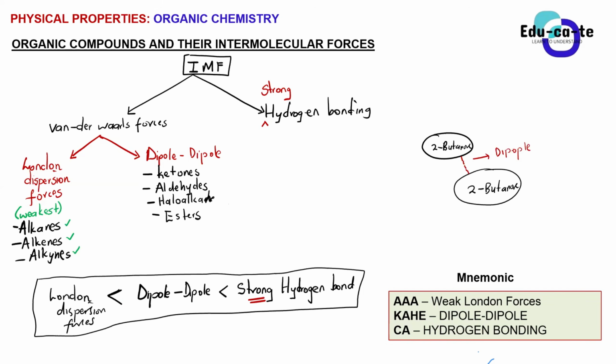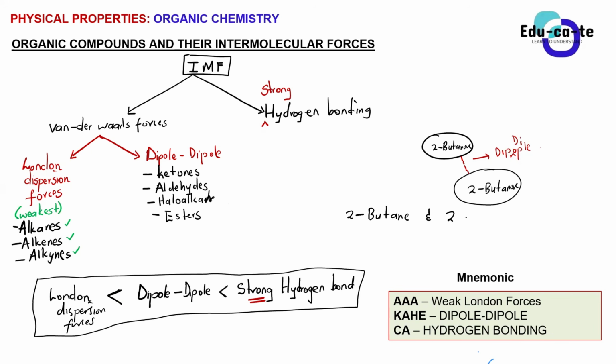Dipole-dipole. So you're going to write that properly. It's dipole-dipole attraction. If I compare two alkanes, let's say I'm comparing 2-butane and then I compare it with 2-butanone.